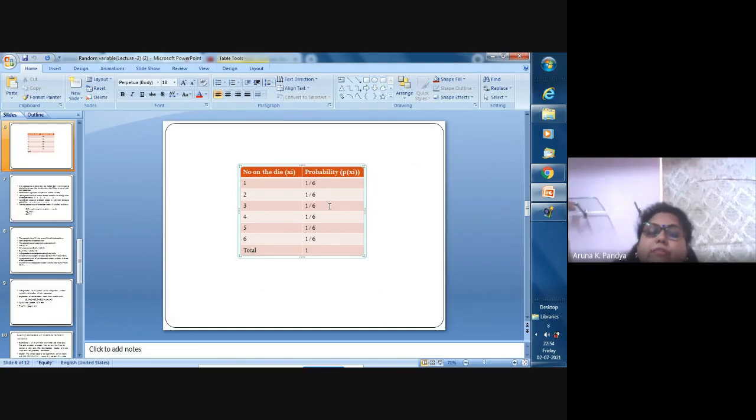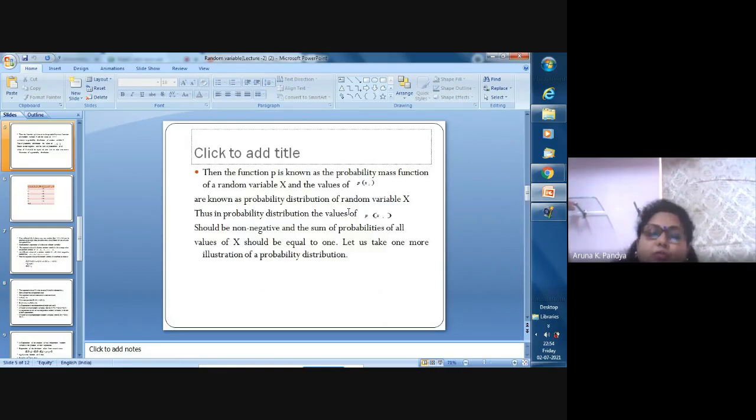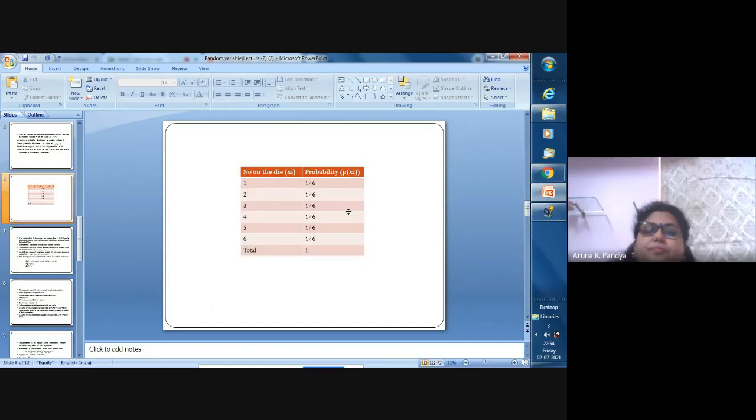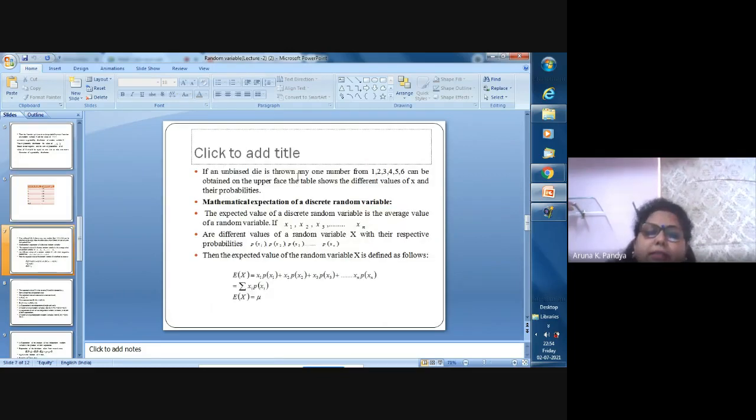These two conditions are satisfied, so this distribution is known as a probability mass function, or it is called a probability distribution. If the distribution is discrete, then it is called the probability mass function. If it is continuous, then it is called the probability density function, right? If an unbiased die is thrown, any one number from 1 to 6 can be obtained on the upper face, and the table shows the different values of x and their respective probabilities. Mathematical expectation of a random variable we will discuss later on.